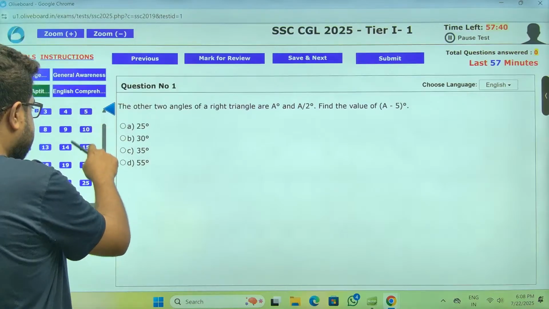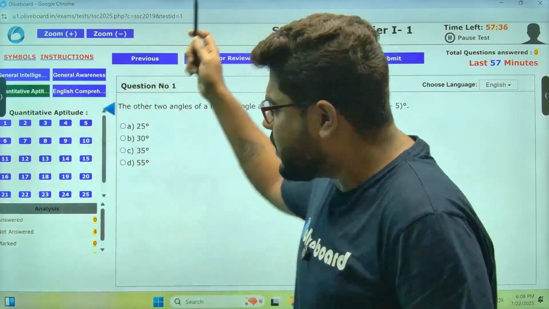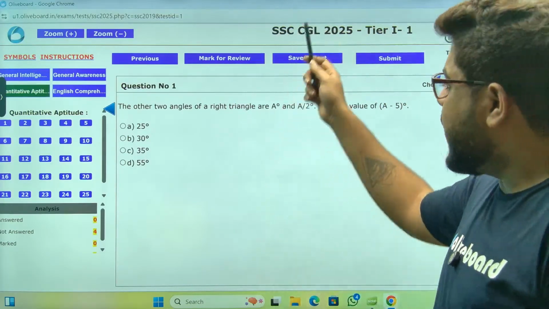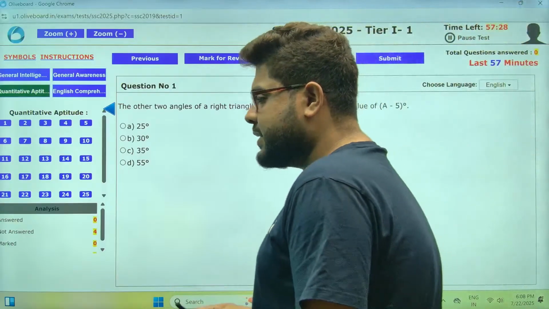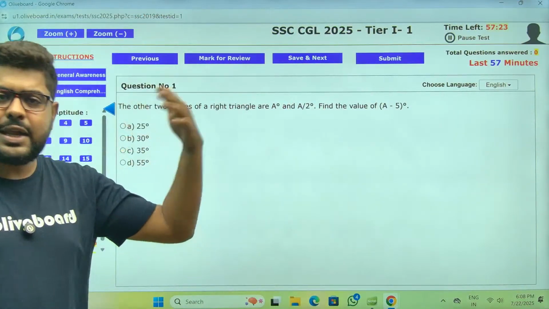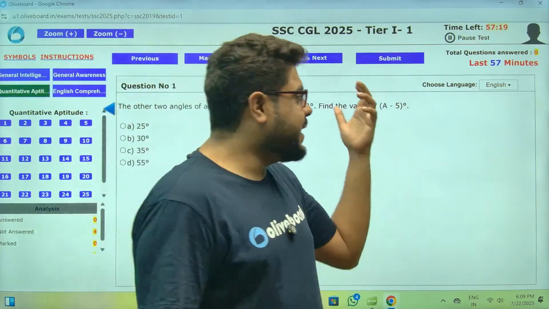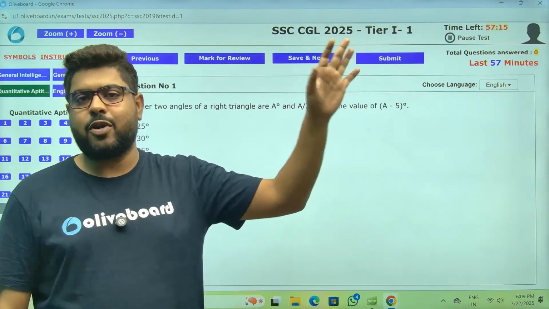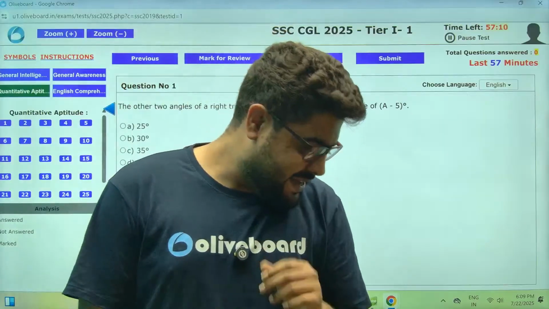So this is what happened to the new interface, and all our tier 1 mocks, starting from mock number 1 to the last one, everything is available in this new interface as per the SSC requirement this year. This is the new information I wanted to convey. Many of you already know this who have attempted the mock in the last few days. But if there is someone who doesn't know about this, please attempt a couple of mocks in this new interface to get accustomed. That's all.